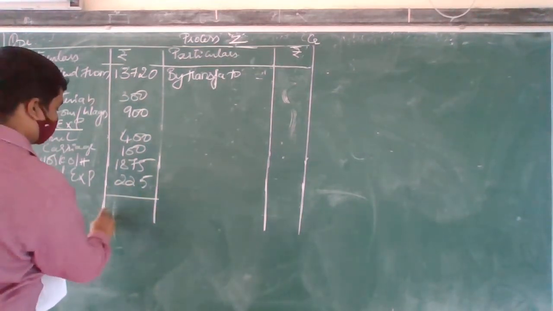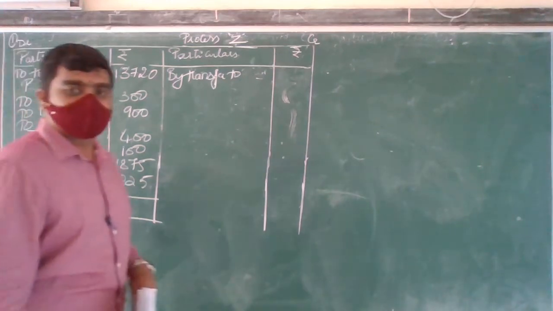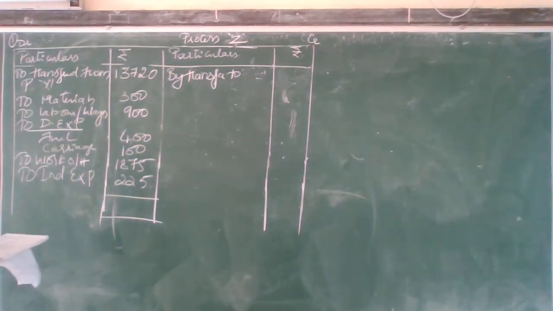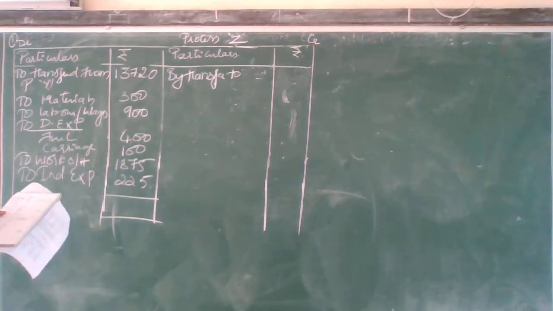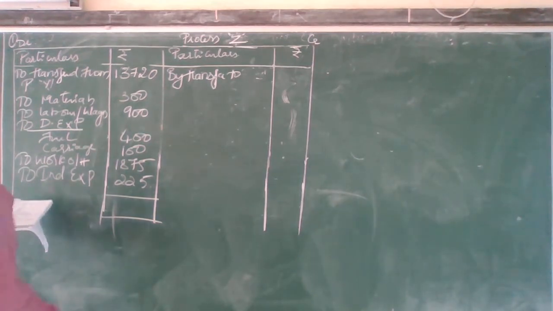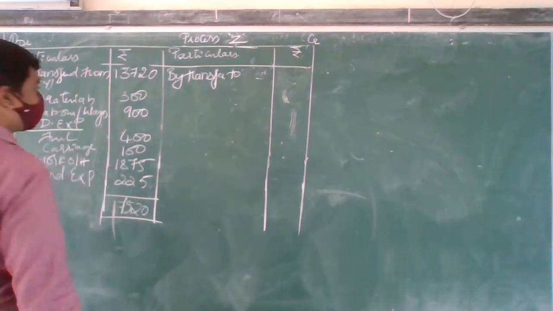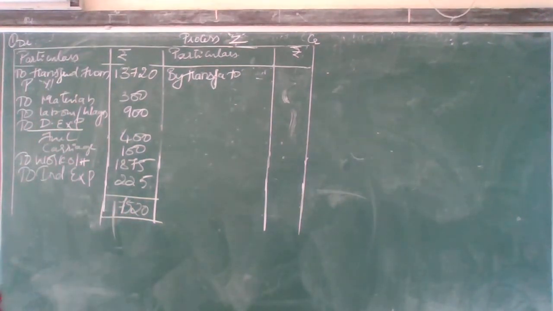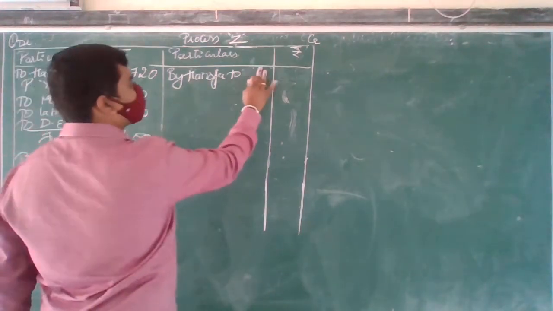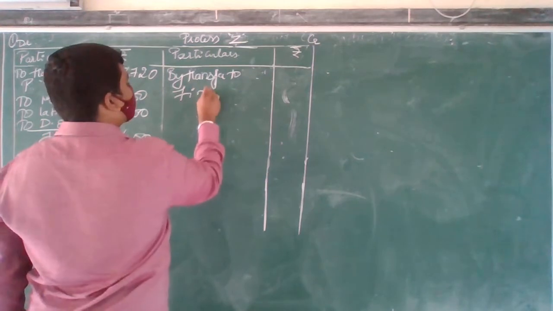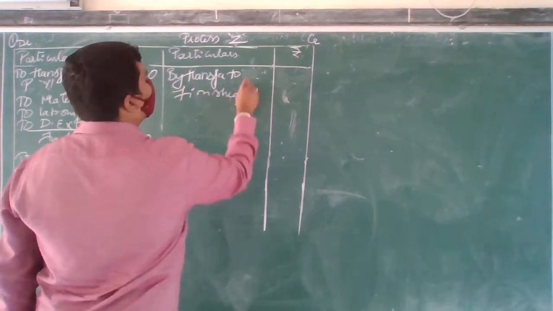What is the total here? So what I have to do is 13,720 plus 300 plus 900 plus 400 plus 100 plus 1,875 plus 225, that is 17,520. So here now I don't have any process now. This process has been ended. So by transfer to finished goods.